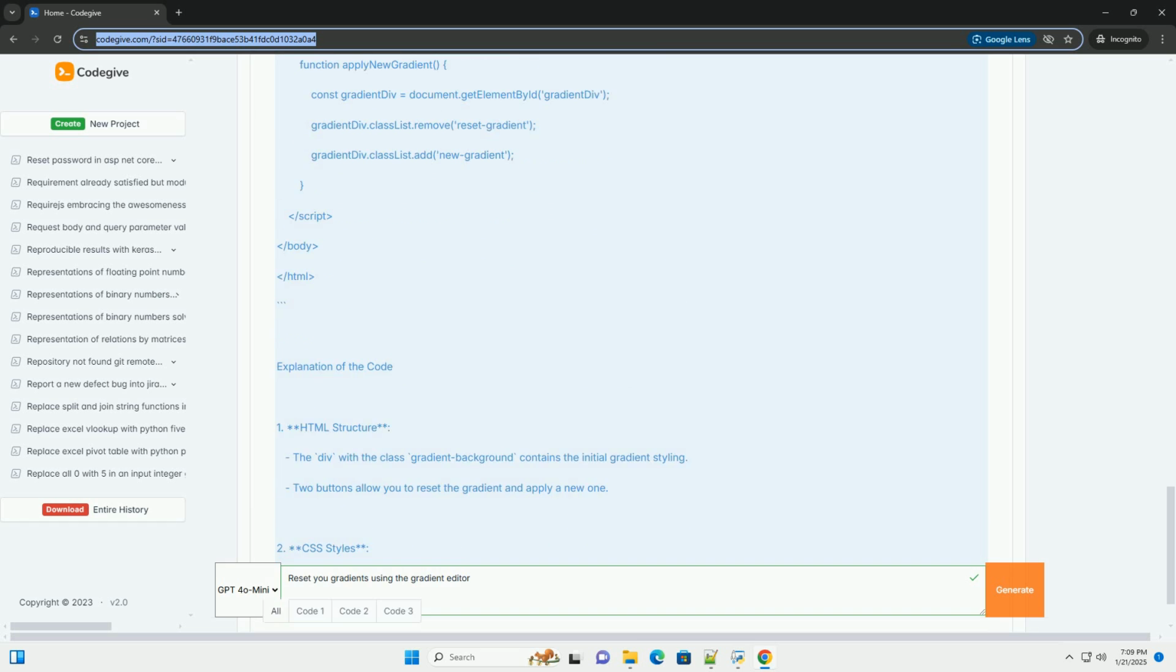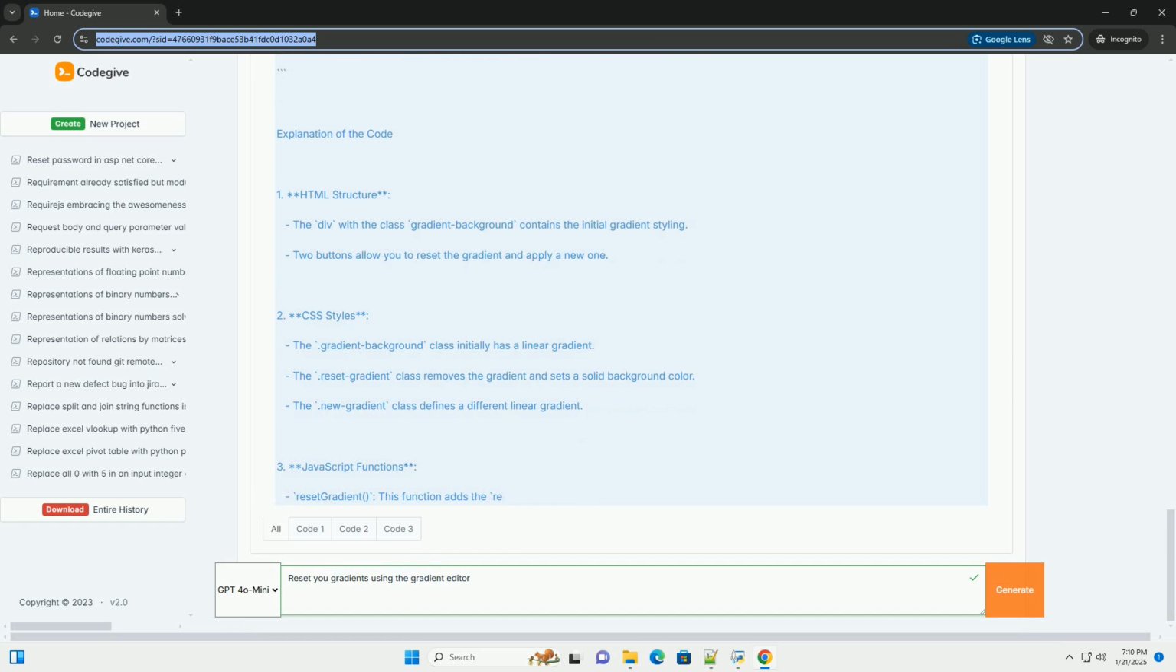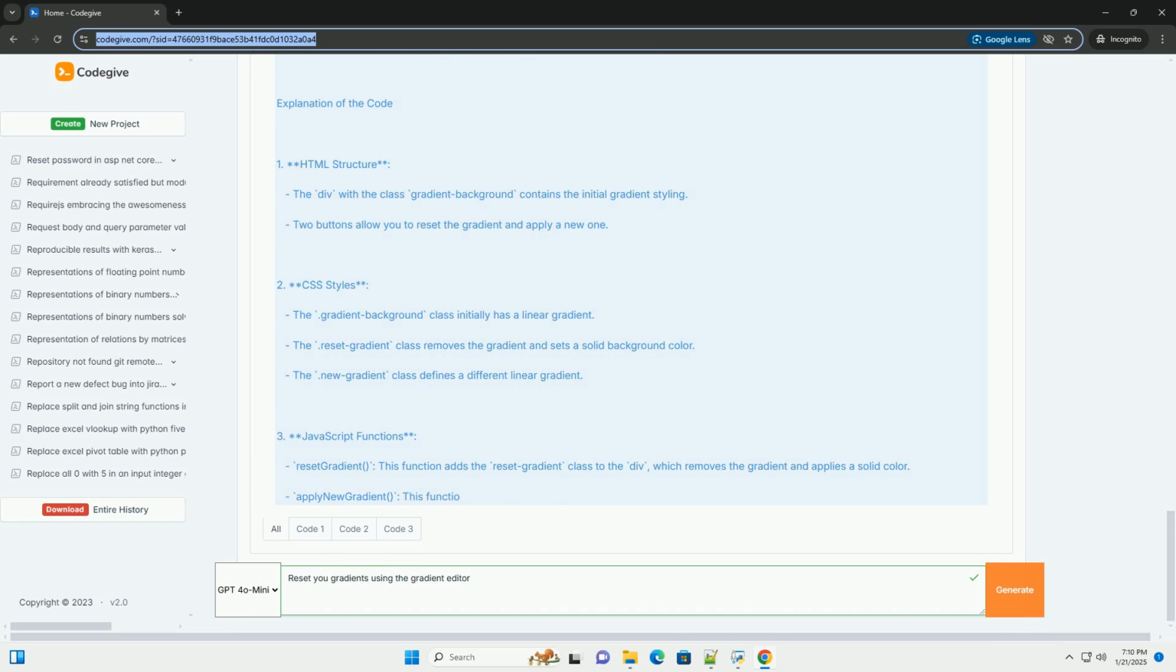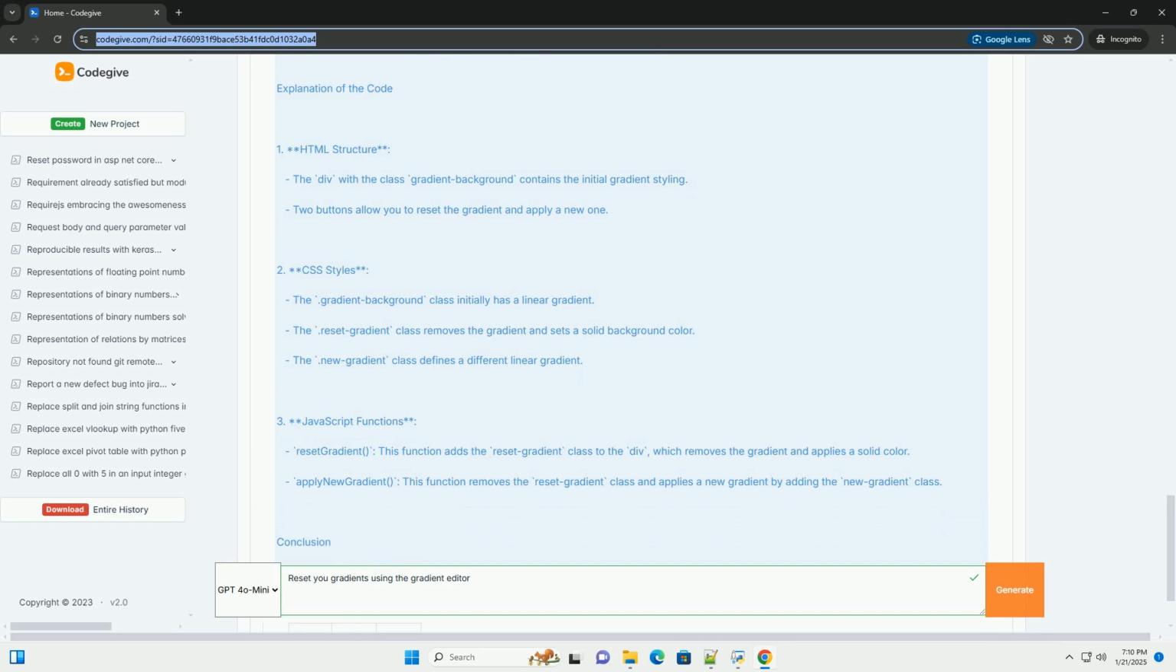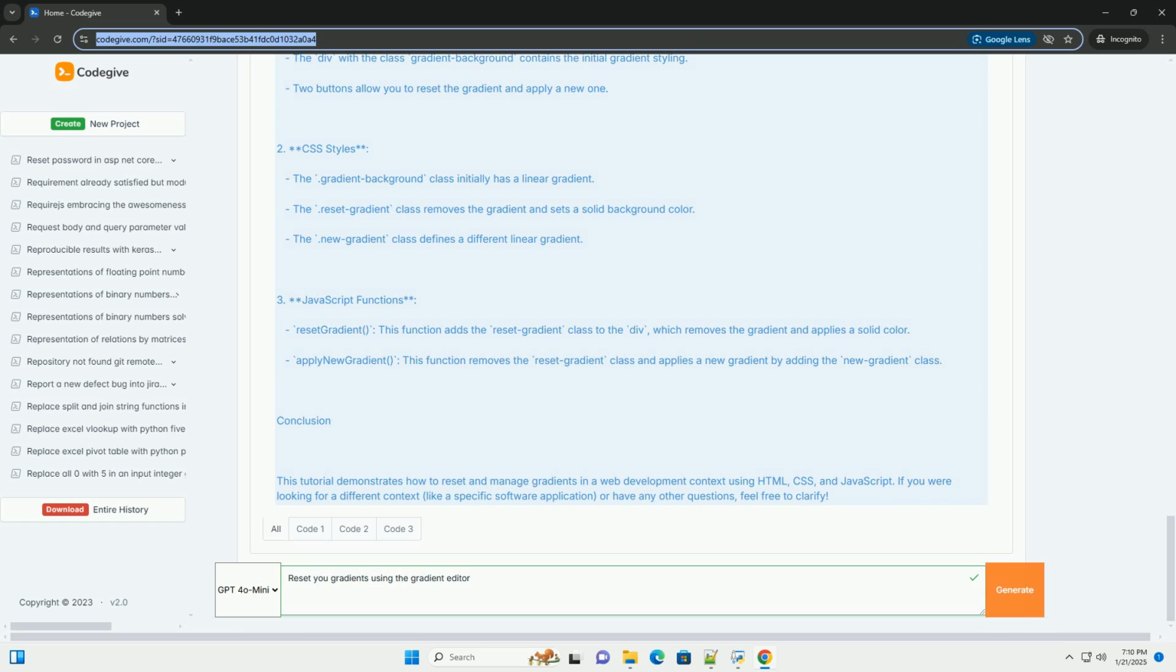Resetting gradients in CSS. When working with CSS, gradients are often applied using the background-image property. If you want to reset a gradient, you would typically remove or change the CSS rule associated with it. Steps to reset gradients in CSS.